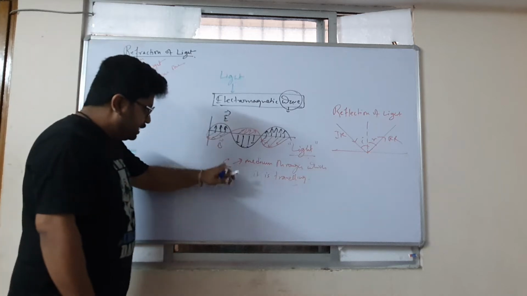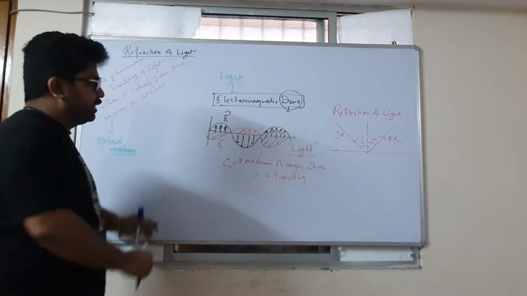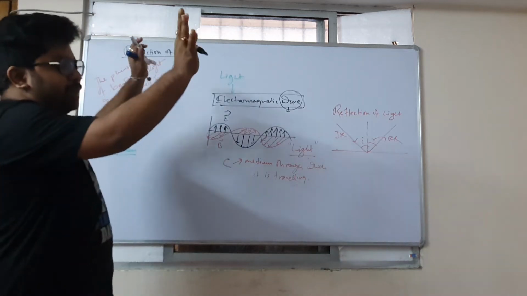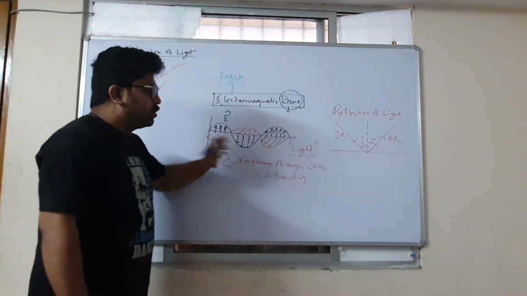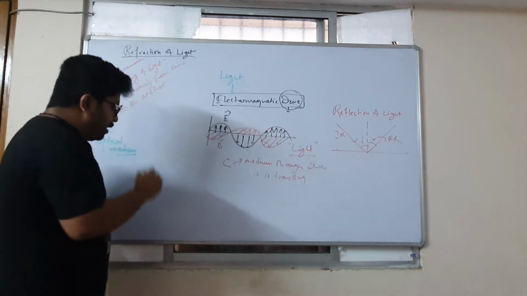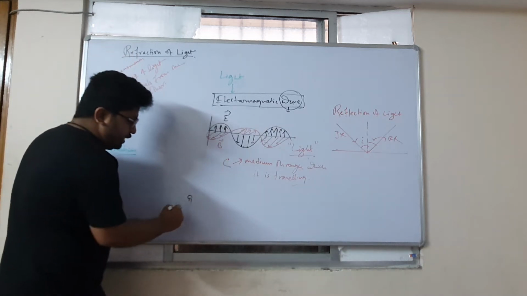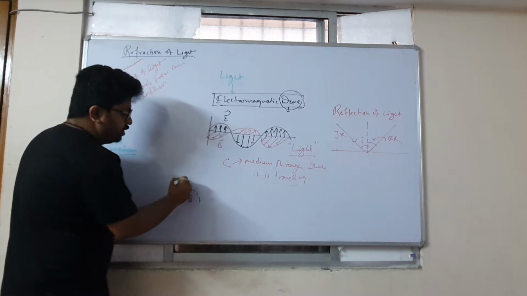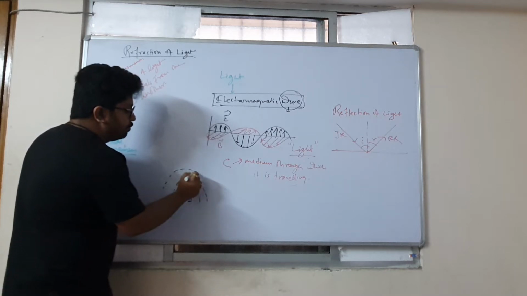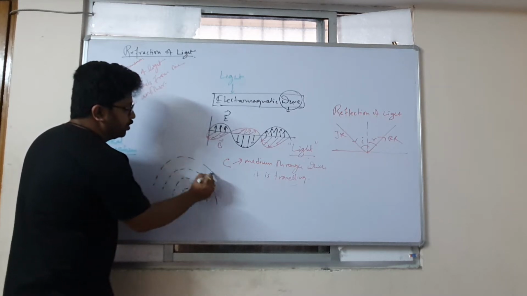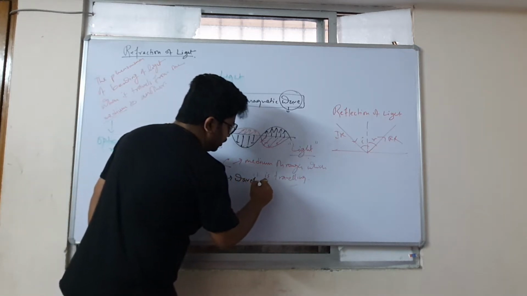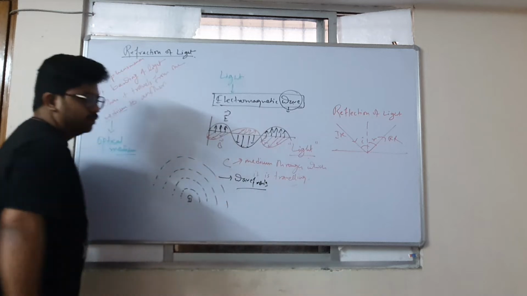So when it vibrates the electric field and the magnetic field, the electric field and the magnetic field vibrating perpendicular to each other spread in a medium. This is the graphical representation. You must remember that I have told you that in a light source, the waves come out in this way. Do you remember this fact also from the first two videos? These are known as wave fronts. Do you remember this also?